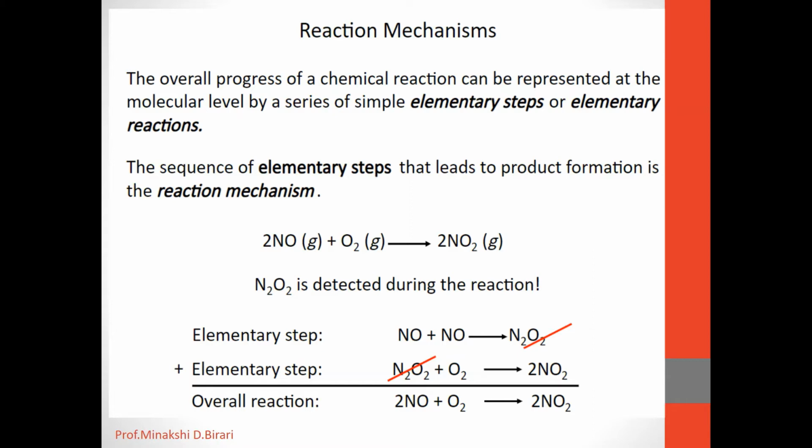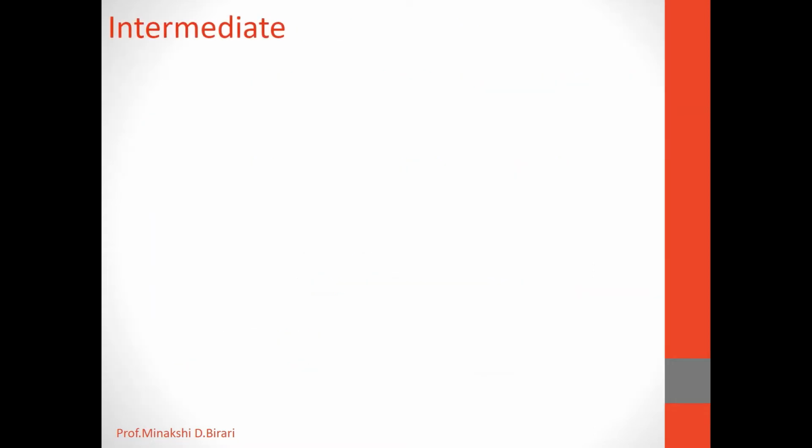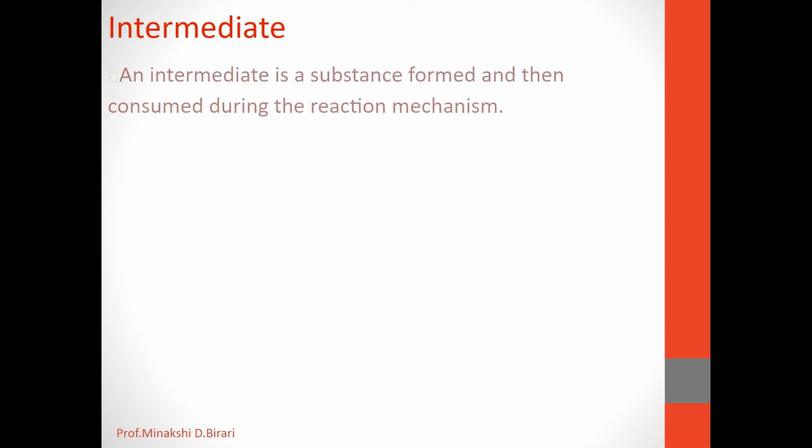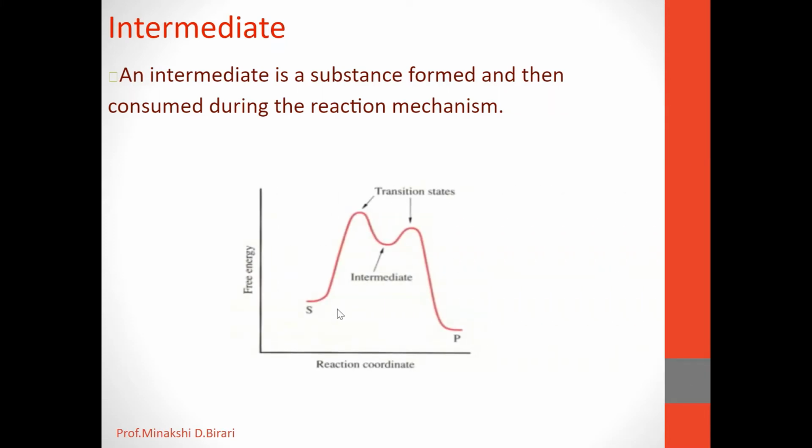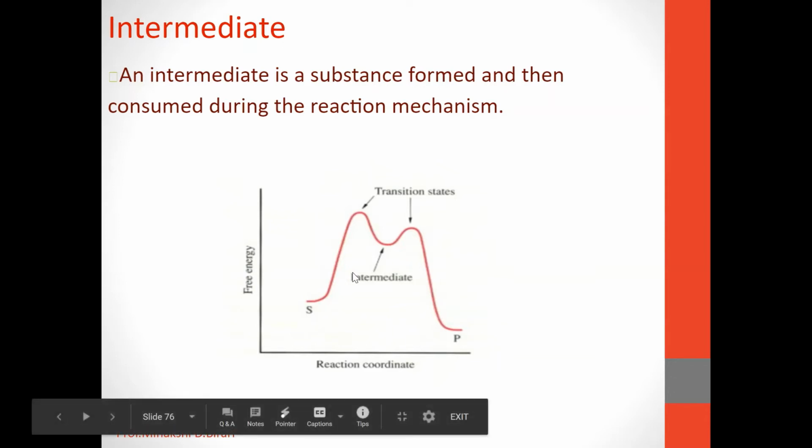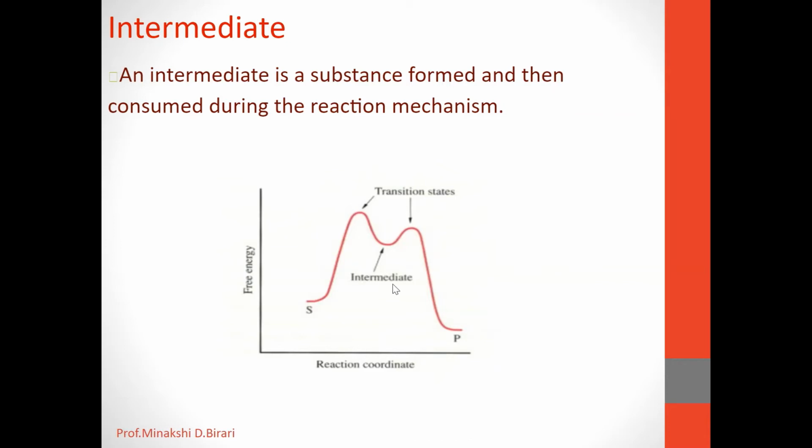Now what is an intermediate? An intermediate is a substance formed and then consumed during the reaction mechanism. So, if we consider the reactant S converted to product, there is the formation of an intermediate.